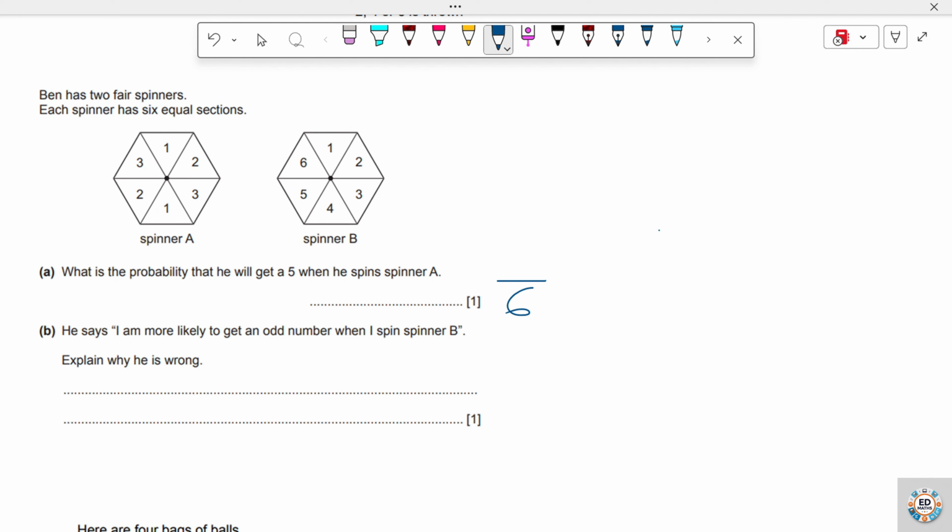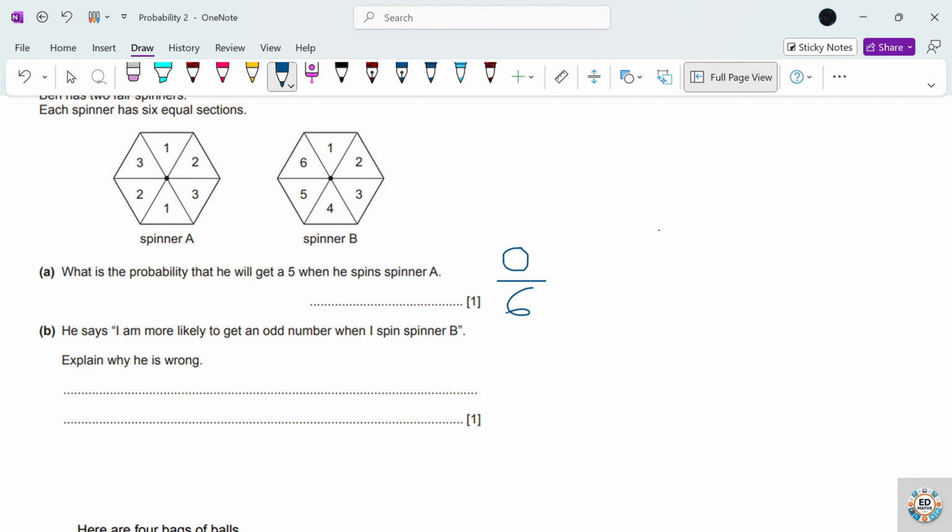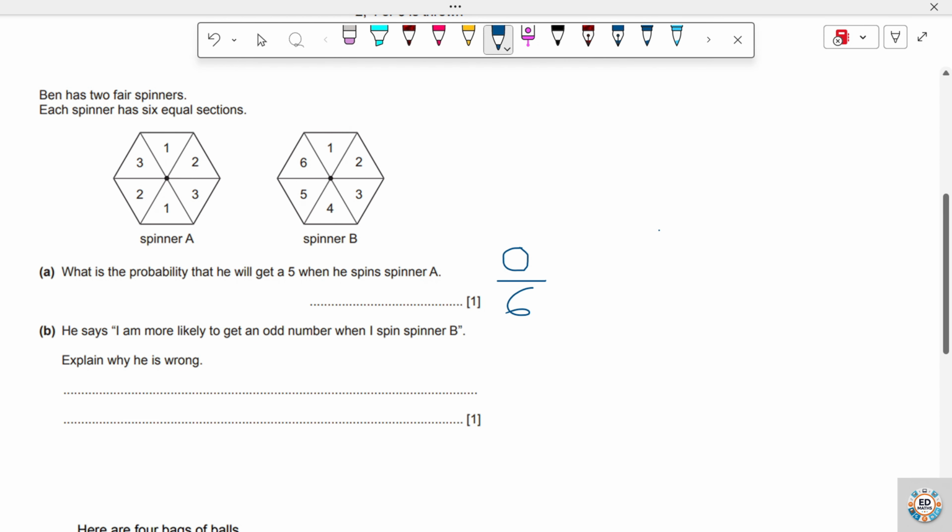How many 5s are in spinner A? There are no 5s in it. That means 0. So the probability of getting 5 when you spin spinner A is going to be 0 out of 6. You can also write it as a percentage, which is 0%.